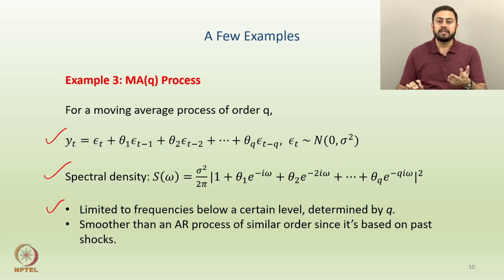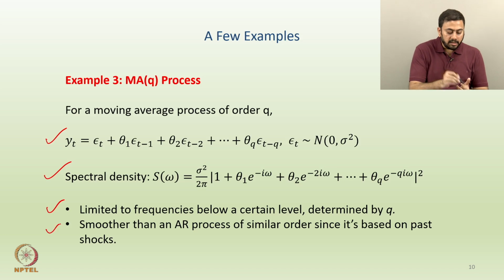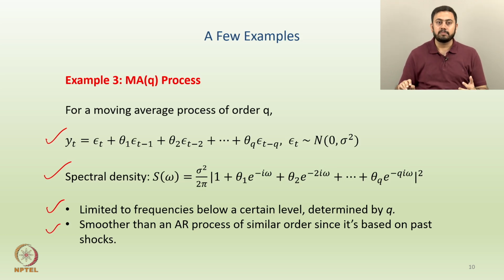Whatever value q takes, let us say 4, 5, 6, you will have that many terms in the spectral density. However, it is smoother than an AR process of similar order, since it is based on past shocks. Okay. So, these are some underlying properties when it comes to the spectral density of MAq versus ARp or AR1, etc.